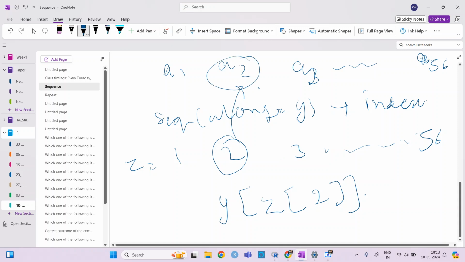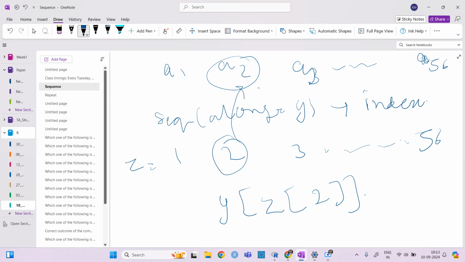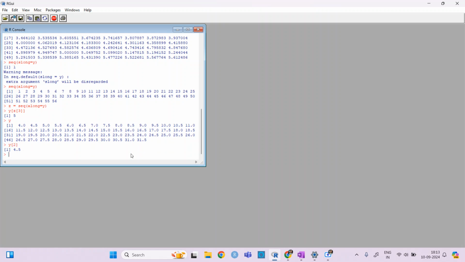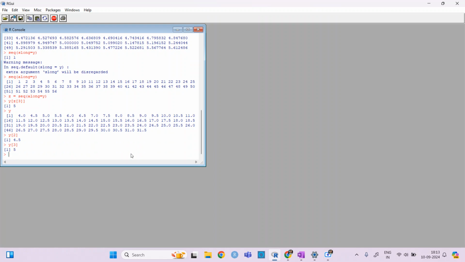If I just write y of 3, and if I write y of z of 3, the answer is the same, because we have written z as the sequence along y. So y of z of 3 and y of 3 are the same, because it is indexing according to y itself.